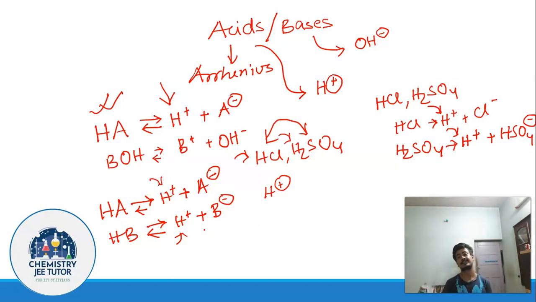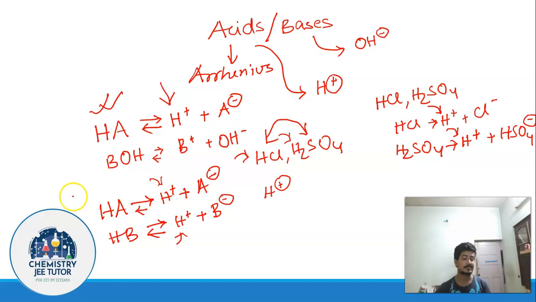Now you have to make a qualitative guess of which one of them is a stronger acid. So how will you understand between HA and HB which one is a stronger acid? Now we will understand it shortly.